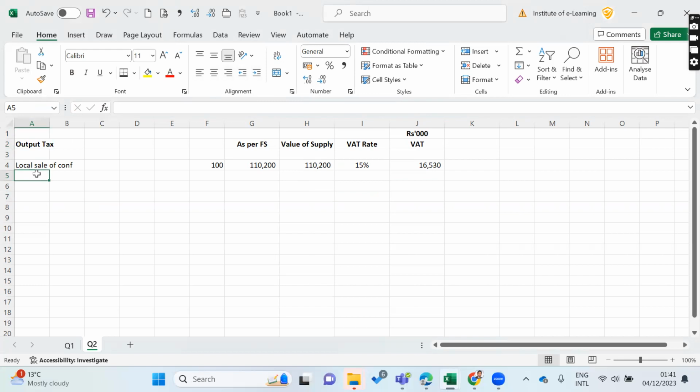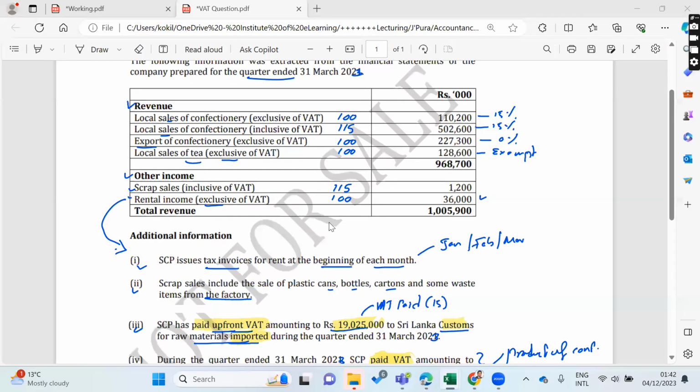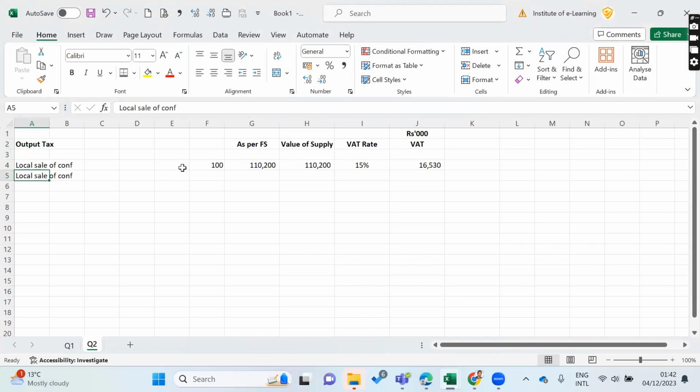Then the sale of confectionery, inclusive of VAT. Local sale, sold within Sri Lanka, right? Here it was exclusive, here inclusive.